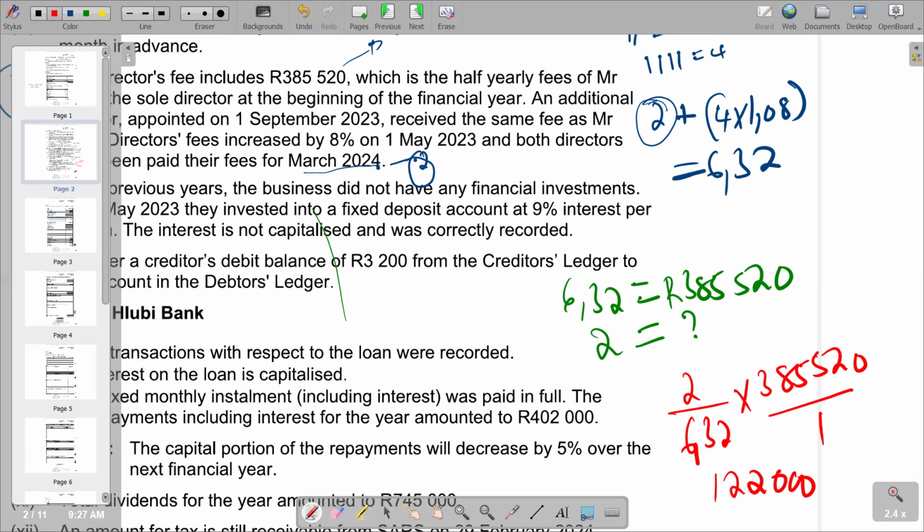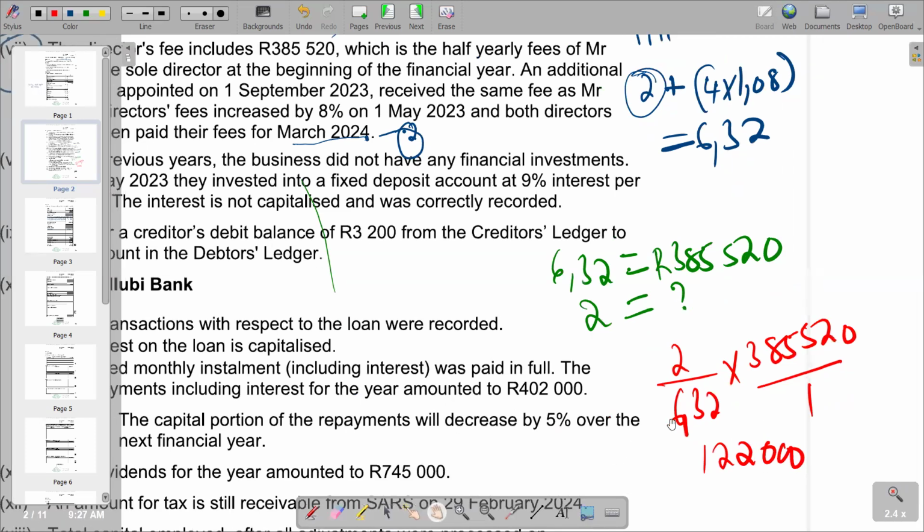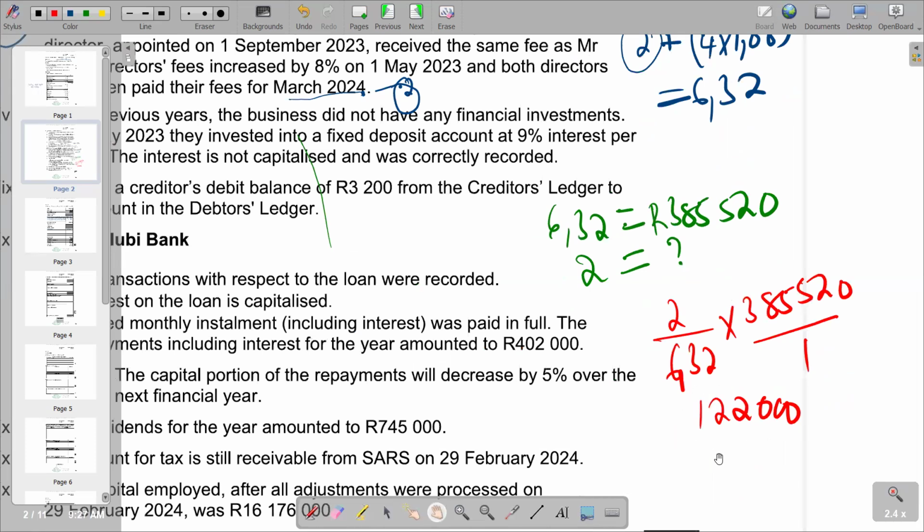So 122,000 is the fee for 2 months. So it means the monthly fee before the increase is 122,000 divided by 2 to get the monthly before the increase. So if you divide by 2, you get 61,000. So 61,000 is the monthly fee before the increase.